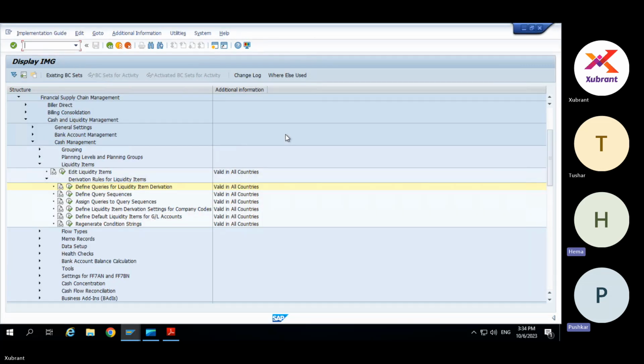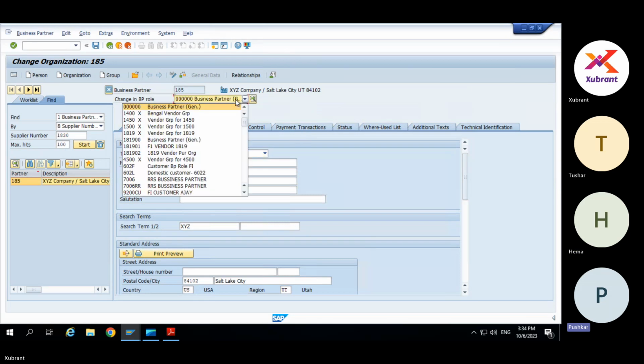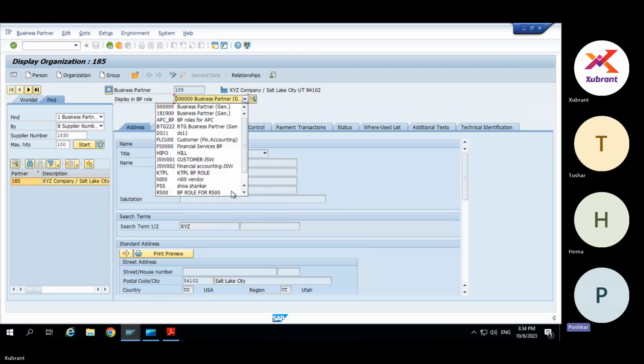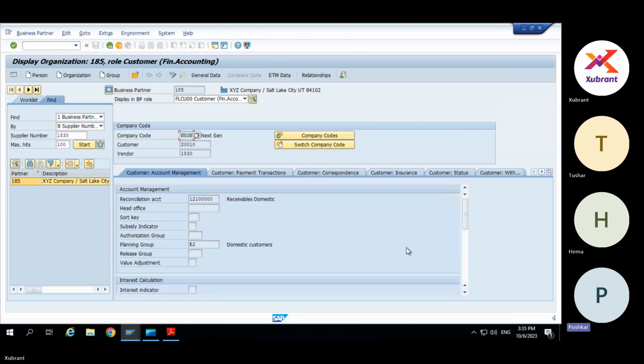Let's sort it out. There are two types of data we will handle, particularly in cash for AR and AP. One is master data, and another one is transaction data. So how liquidity and cash is handled: liquidity is something that you don't actually have, the cash of this moment.